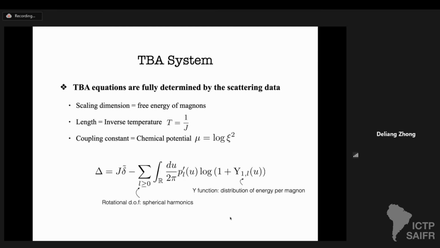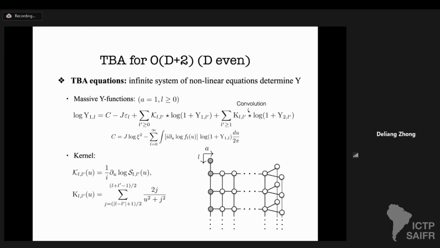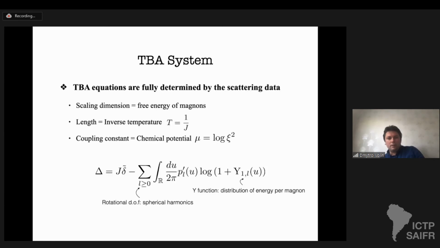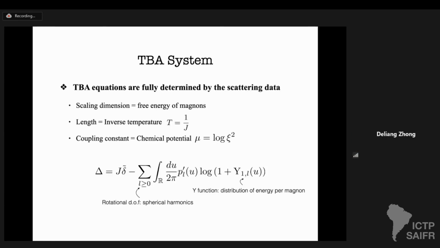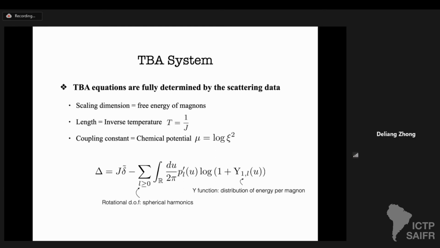just the infinite system of nonlinear equation determine the. Deliang, can you Sorry? repeat? Previous one, yes. This one, or can you hear me well now? Now we can hear you. Can you repeat, like, starting word from equation for delta? This one? Yes. Yeah. Sorry.